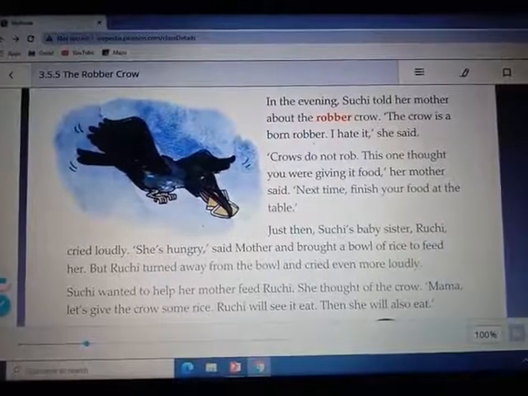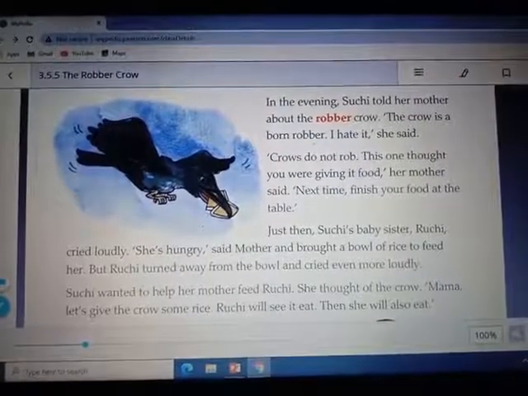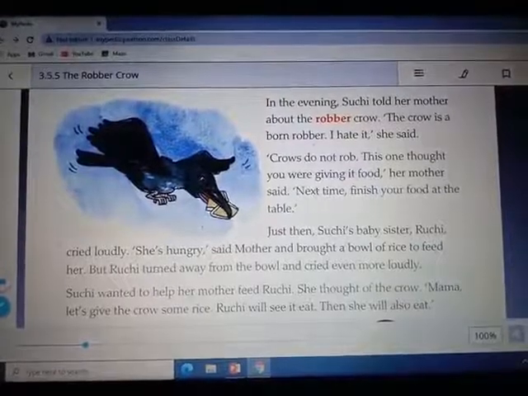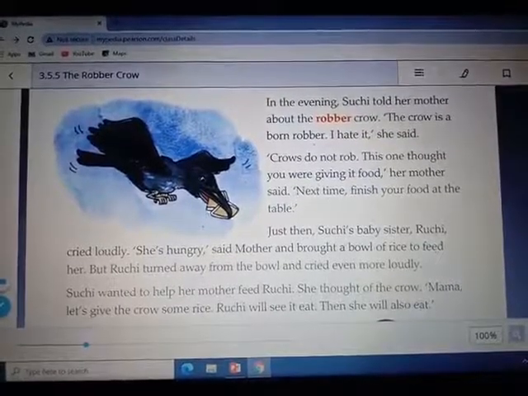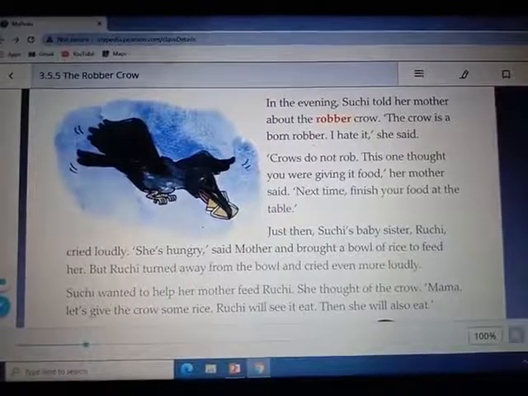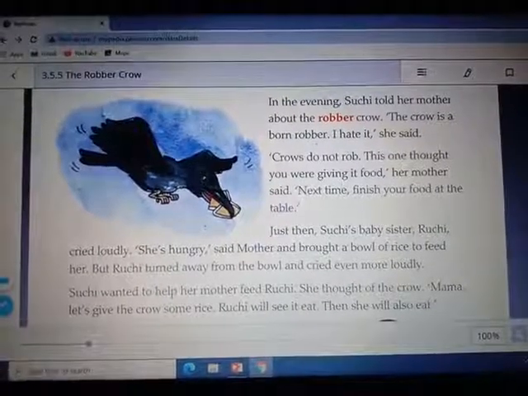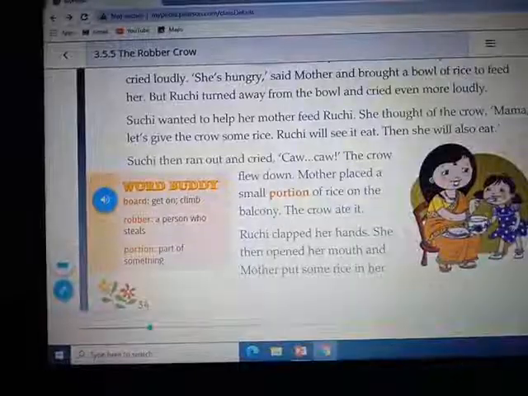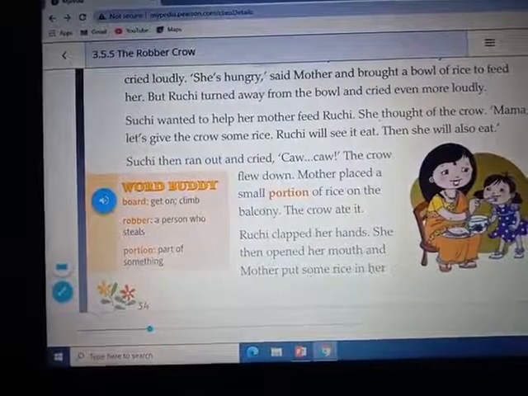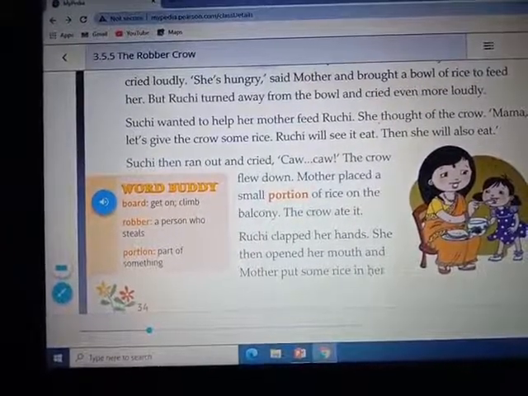Suchi wanted to help her mother feed Ruchi. She thought of the crow. Mama, let's give the crow some rice. Ruchi will see it eat. Then she will also eat. She ran out and cried, Caw! Caw! The crow flew down.